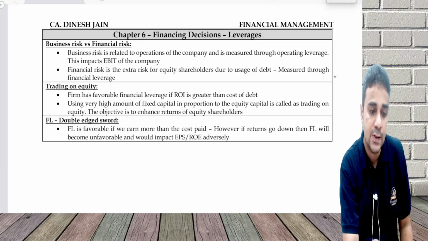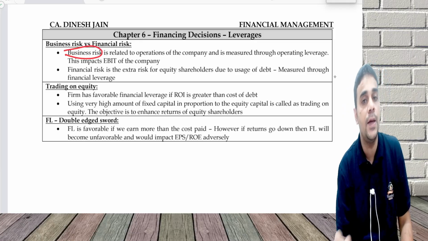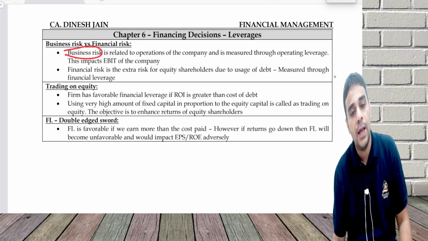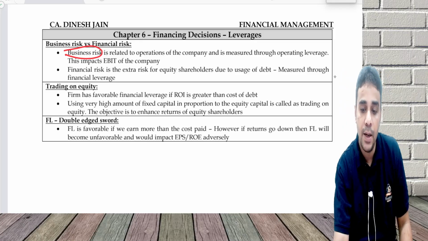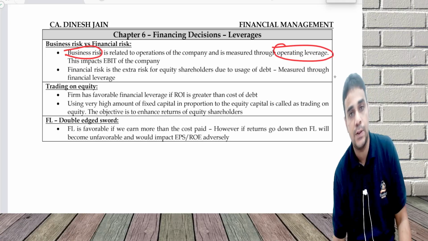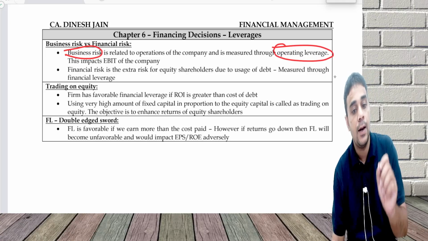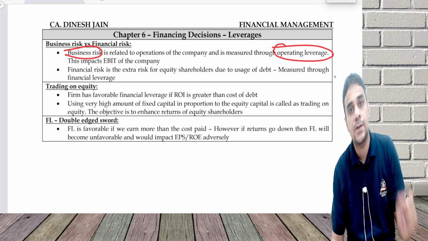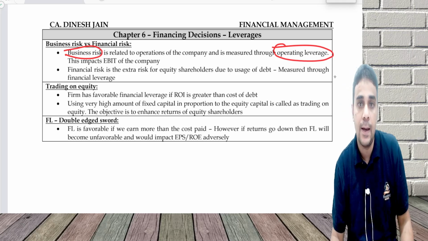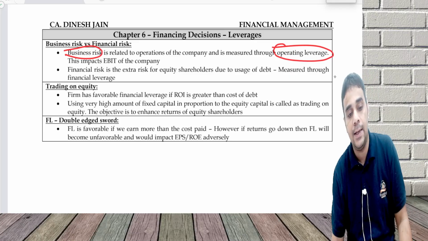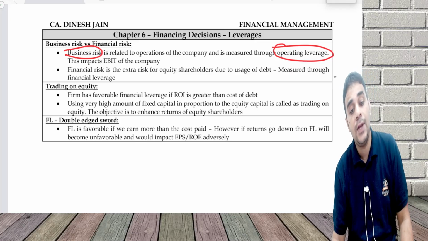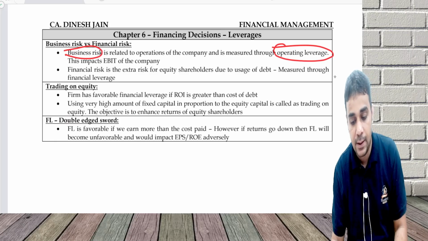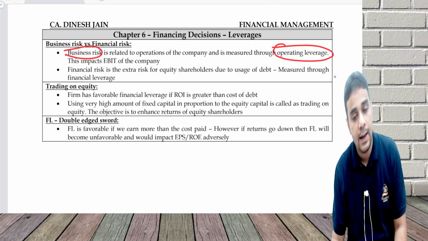Business risk is related to operations of the company from sales till EBIT, measured through operating leverage. Operating leverage arises due to fixed cost in the cost structure. If you have high fixed cost, there can be an operating leverage and it can lead to risk for the business. Financial risk is the risk due to usage of fixed capital, primarily debt and preference.